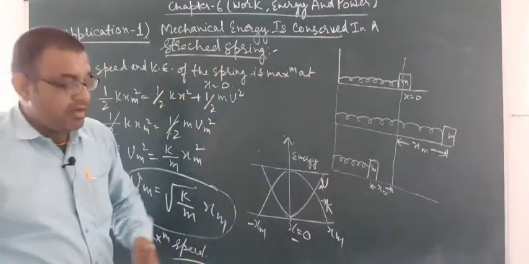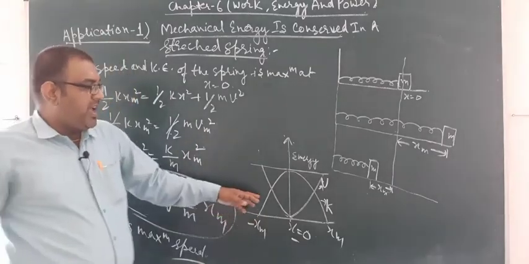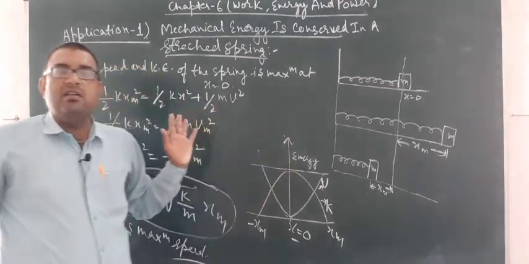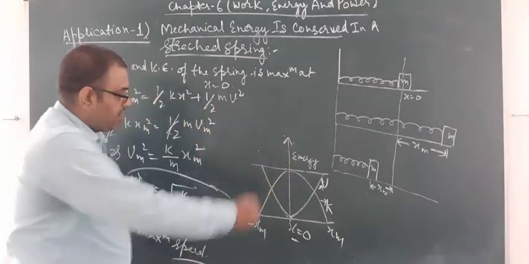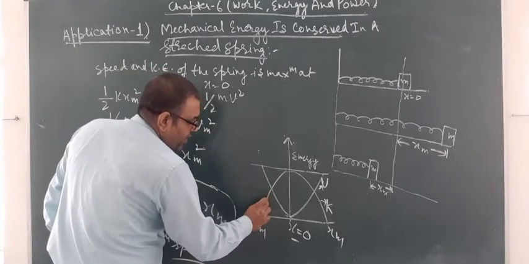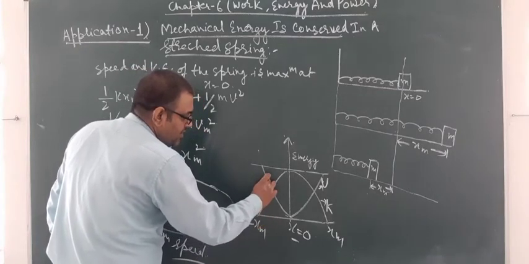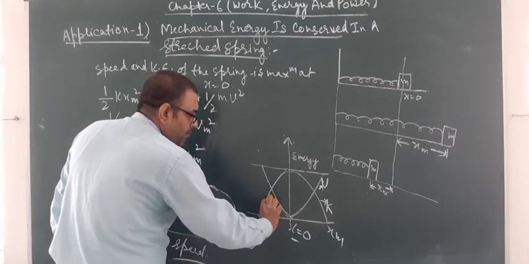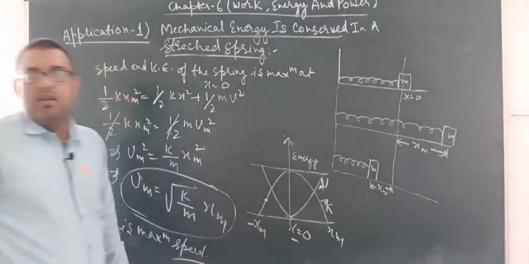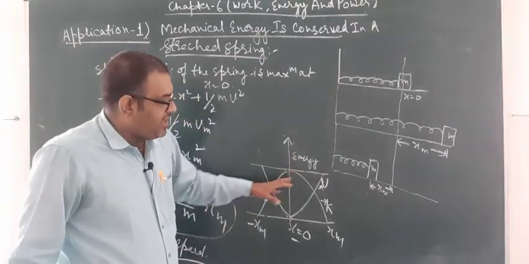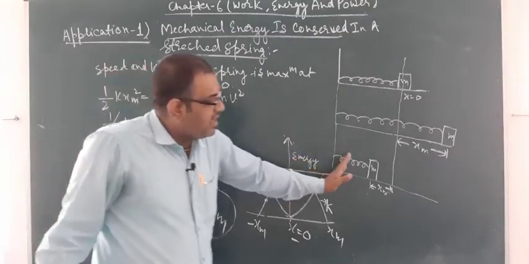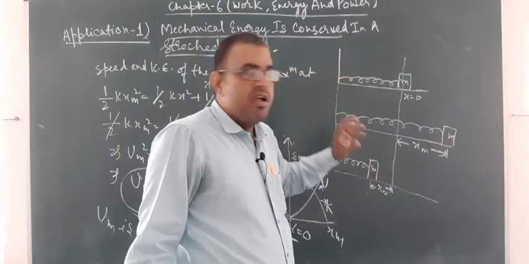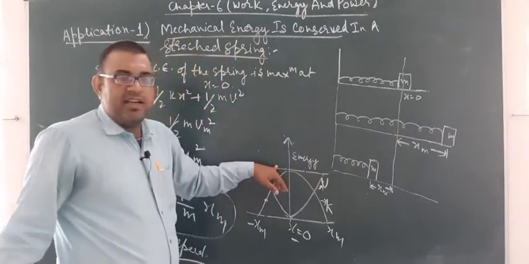The same cycle repeats again and again in such a way that the total energy at each and every point remains constant. At each and every point, suppose I take an example where the potential energy is this and kinetic energy is this. The sum of this kinetic energy and potential energy gives the total energy, and at each and every step for the movement of a spring from minus xm position to plus xm position, it is always the maximum energy, that is E.